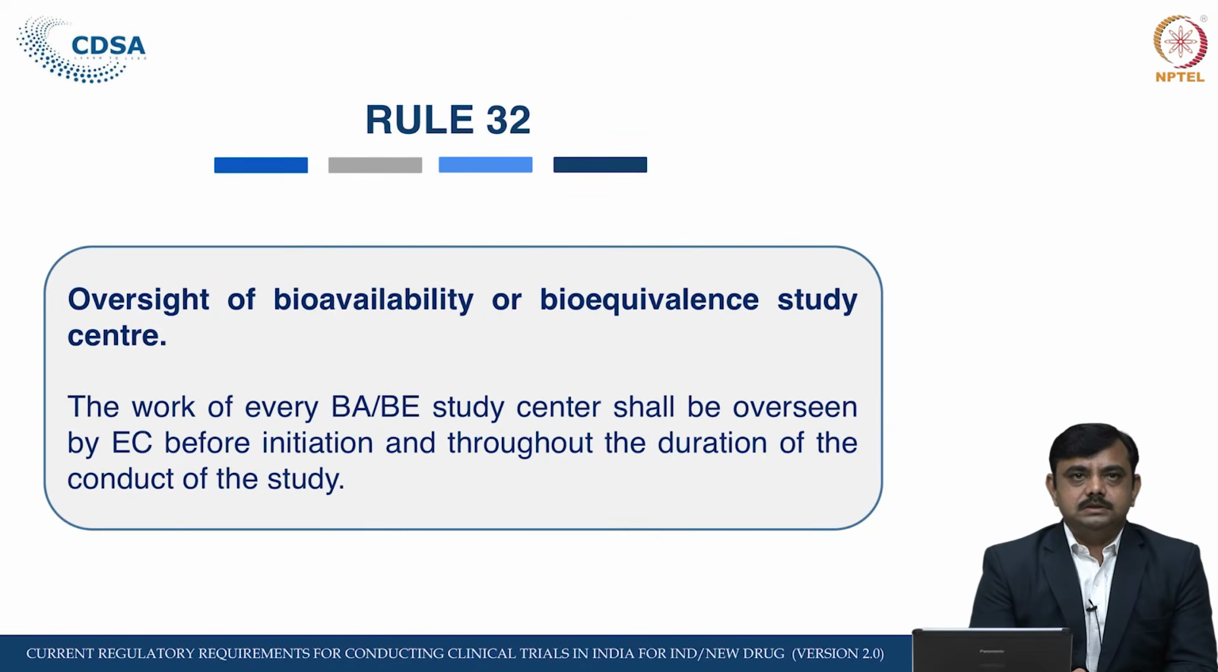Rule 32 is the oversight of the bioavailability bioequivalence study center. The work of every BA/BE study center shall be overseen by the ethics committee before initiation and throughout the duration of the conduct of the study. As we have seen in the clinical trial also, the sponsor is required to allow the licensing authority or the designated officer to conduct an audit of the site. In the case of the BA/BE study also, the BA/BE study center can be overseen by the licensing authority, and that should be allowed as per Rule 32.